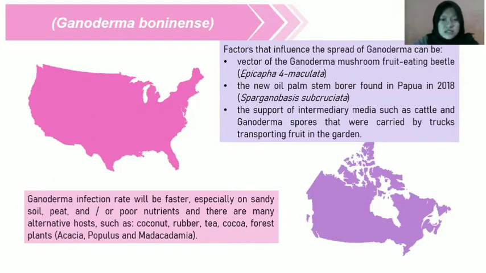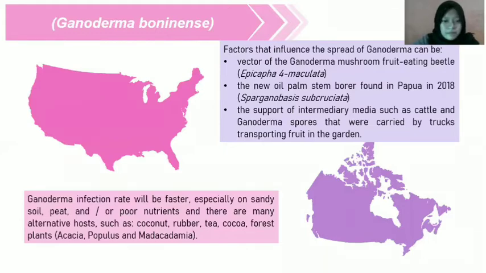And third is the support of intermediary media such as cattle and Ganoderma spores that were carried by trucks transporting fruit in the garden. And Ganoderma infection rate will be faster, especially on sandy soil, peat, and or poor nutrients. And there are many alternative hosts such as coconut, rubber, tea, cocoa, or forest plants like Acacia, Populus, and Macadamia.